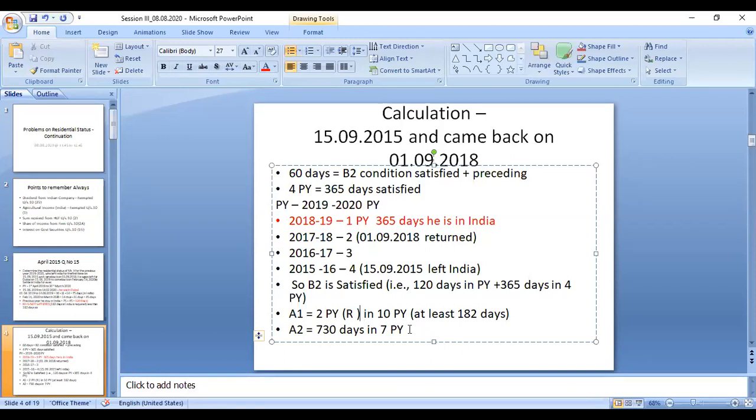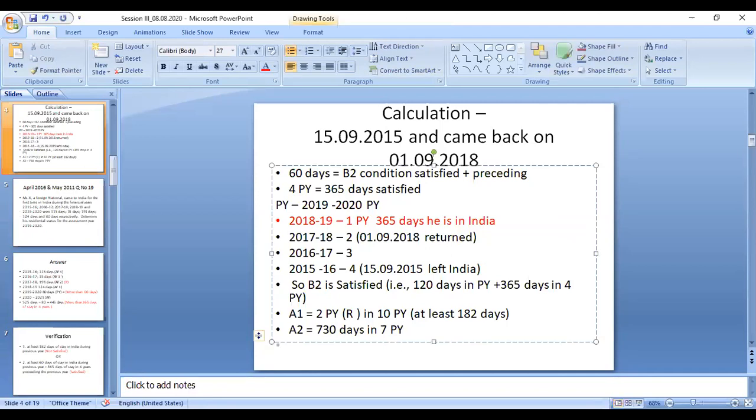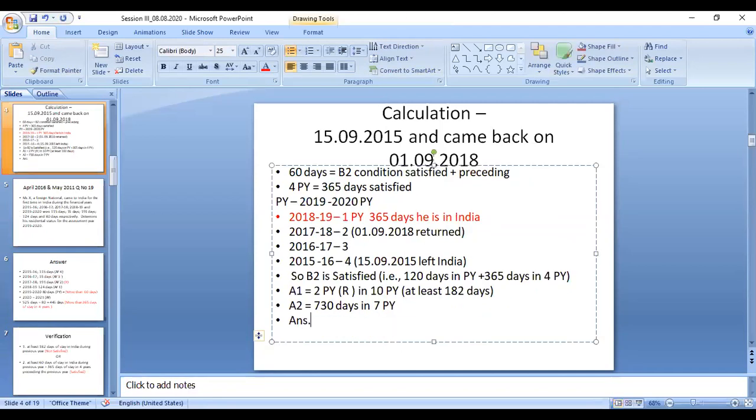Then next we take the 7 previous years. In all the 10 previous years he is staying all the days, so he also satisfied additional condition 2. Then our answer will be that he is an ordinarily resident. So ordinarily resident, what is the formula?